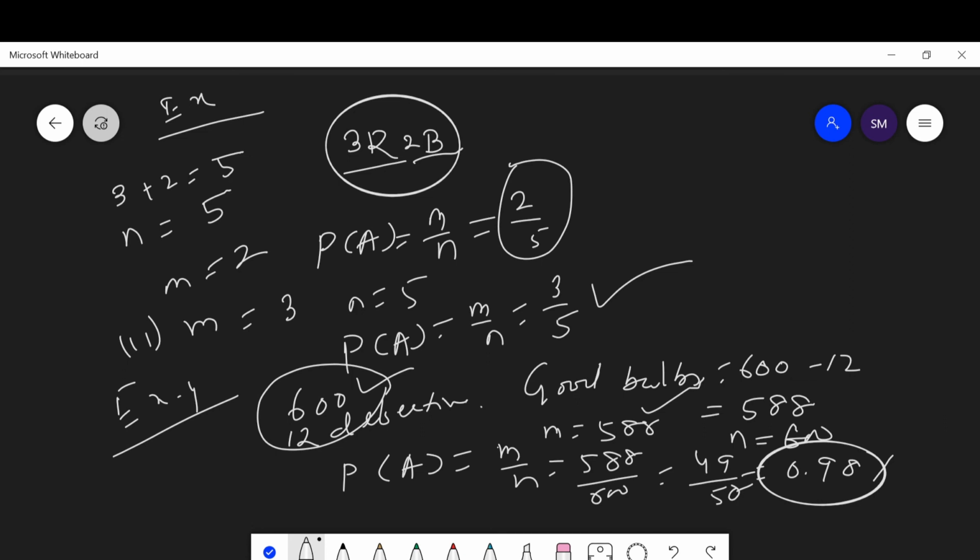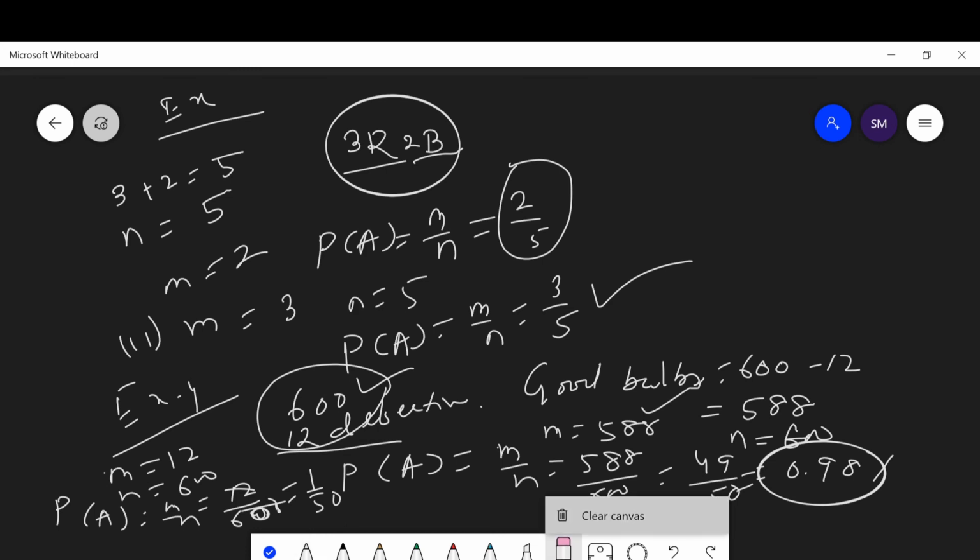The probability of getting a defective bulb: there are 12 defective bulbs. Then m equal to 12, n equal to 600. Then the probability of getting a defective bulb is equal to 12 upon 600. While simplifying, we get 1 upon 50. 1 upon 50 is the probability of getting a defective bulb.